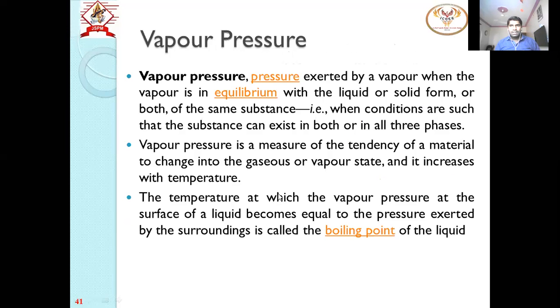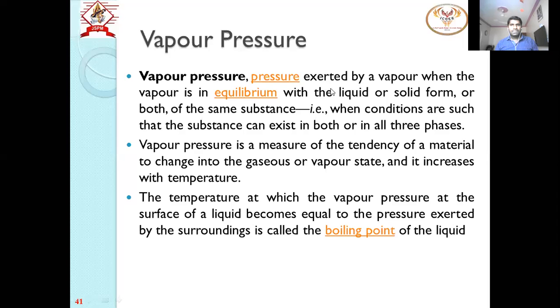And the last property is vapor pressure. Whenever a fluid is heated, its molecules are converted into vapor molecules, and this is under pressure. The temperature at which the vapor pressure at the surface of the liquid becomes equal to the pressure exerted by the surrounding is the boiling point.